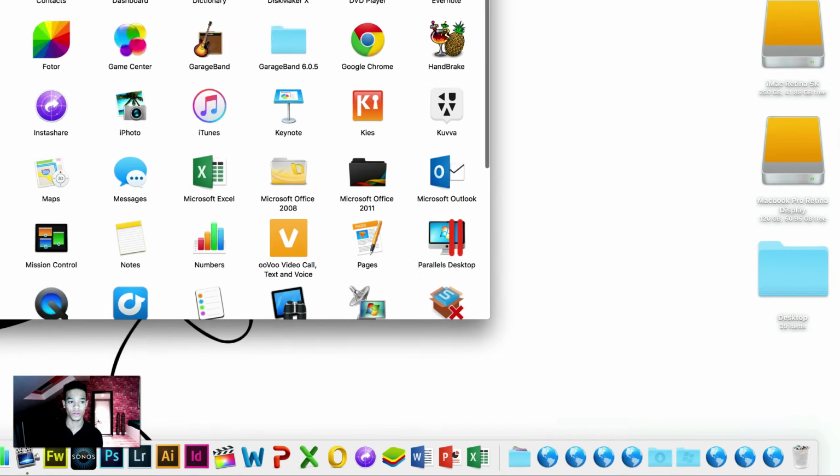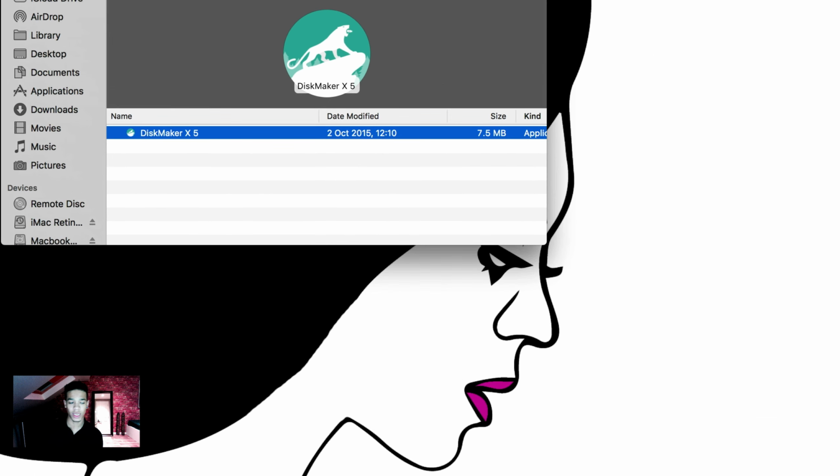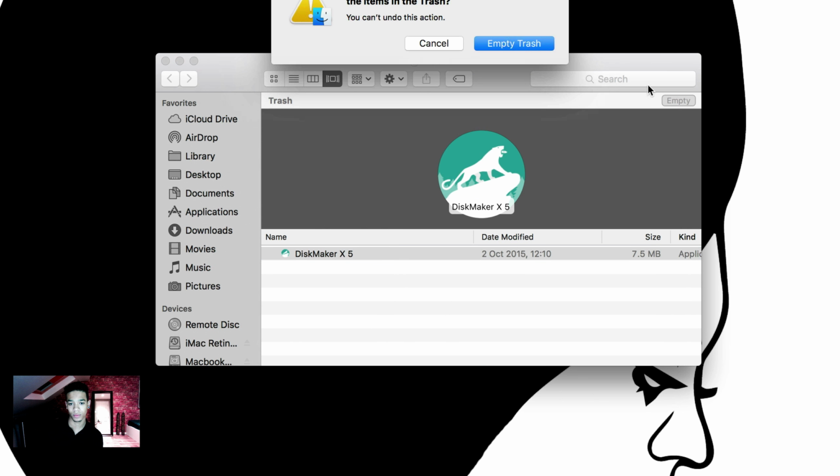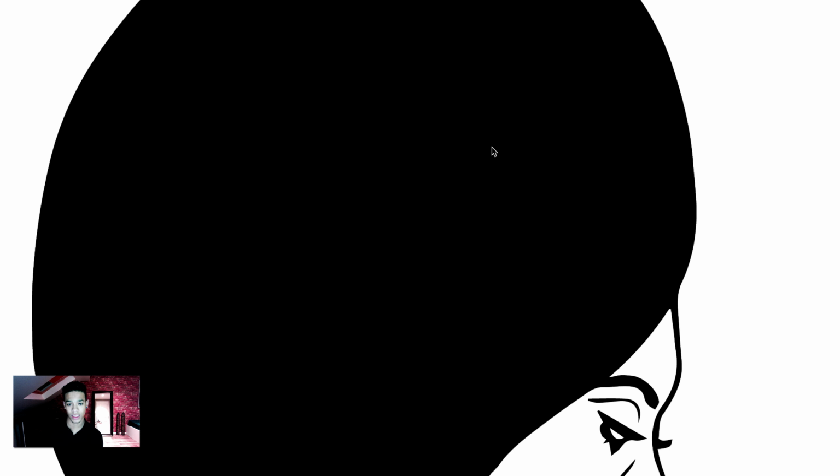Once you've done that, close your Finder window, open the bin, and as in real life you need to empty the bin, so you just press empty. It will ask you, are you sure you want to empty the bin? And you press yes, empty trash. And that's how you delete an application on Mac OSX.